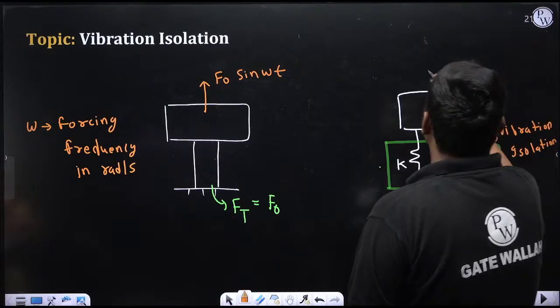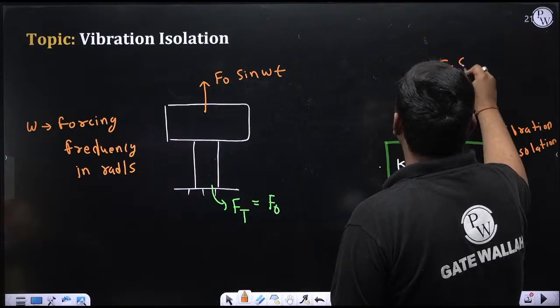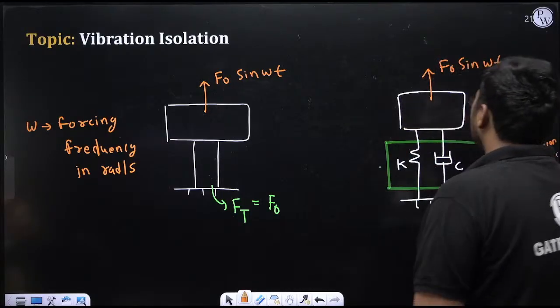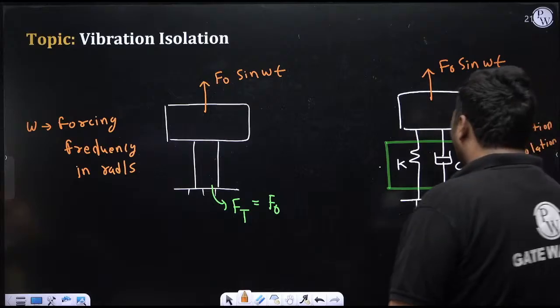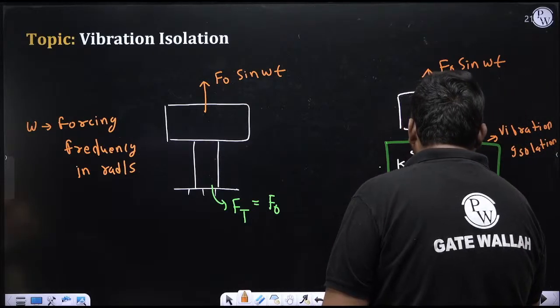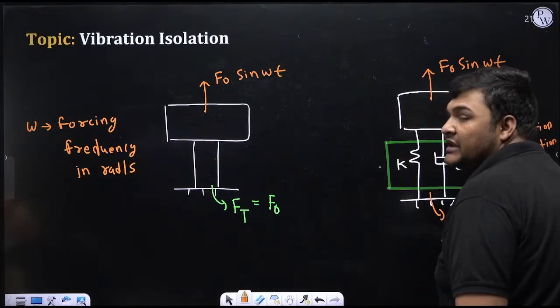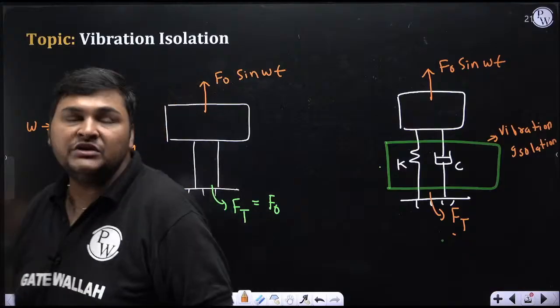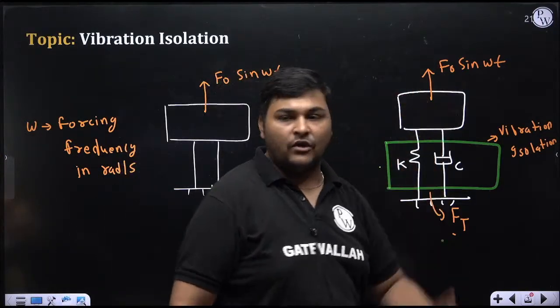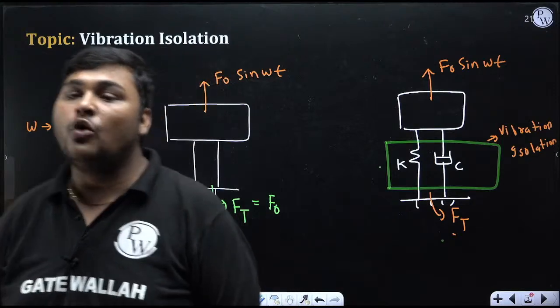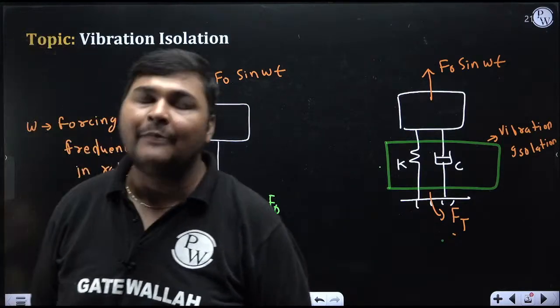Now, the maximum value of unbalanced force is F naught sine omega t. But when it is transferring to spring and damper, the force which is getting transferred to the base, the maximum value of that force I am denoting as Ft. And through this isolation, what I want is that Ft should be less than F naught. This isolation is only effective when Ft is less than F naught.